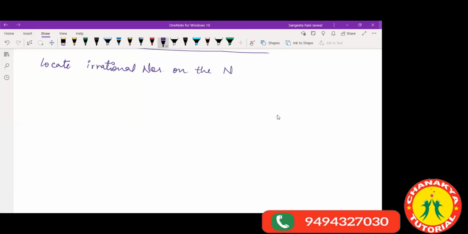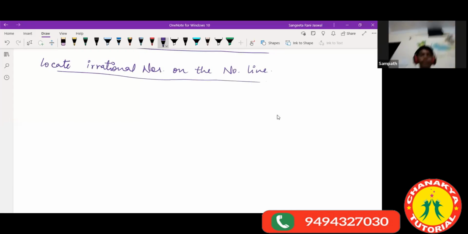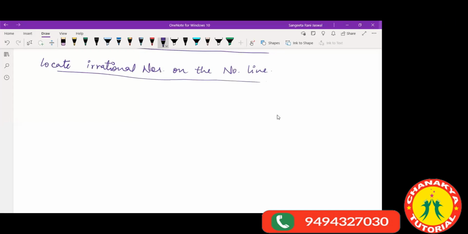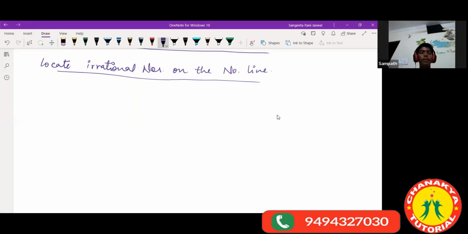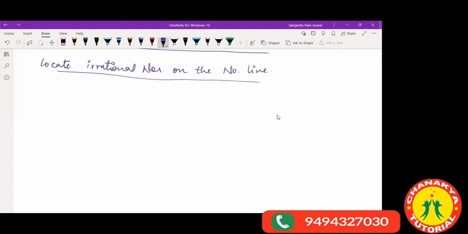What are irrational numbers? Non-perfect square numbers, is it? Yes, ma'am. And those numbers which cannot be represented as terminating or repeating, they are non-terminating, non-repeating. They have no remainder, they keep going. Every time you get some new number. So those type of numbers are called irrational numbers. So now let's locate root over 2 on the number line.